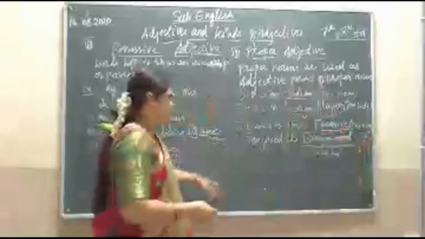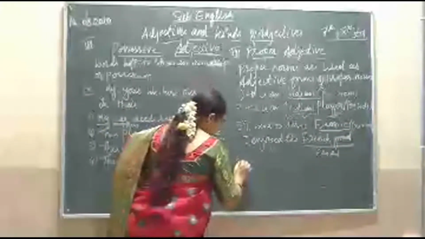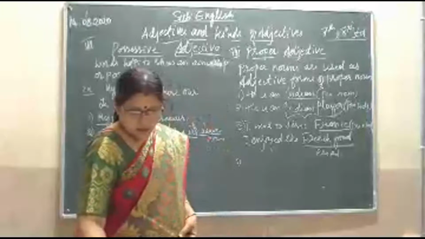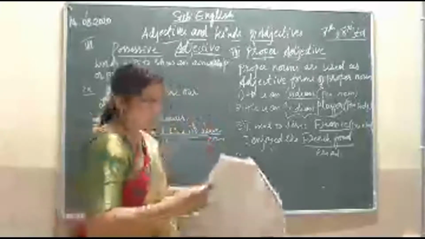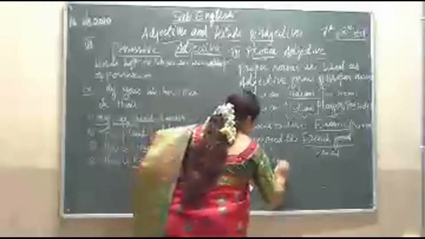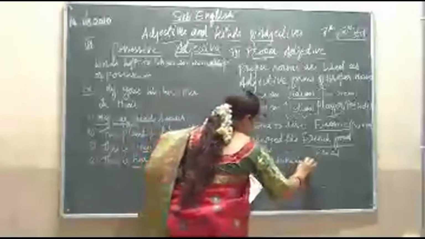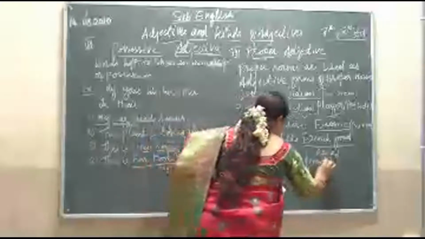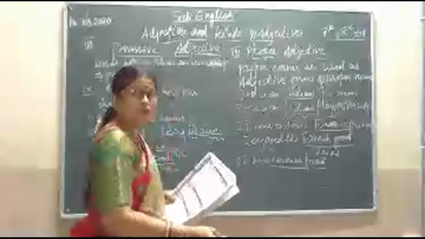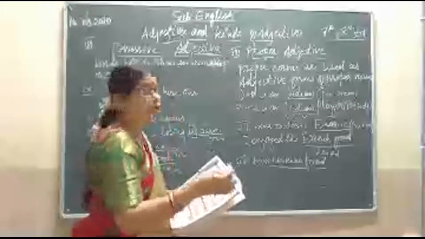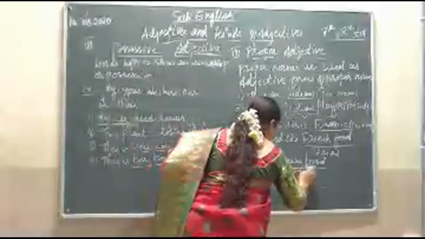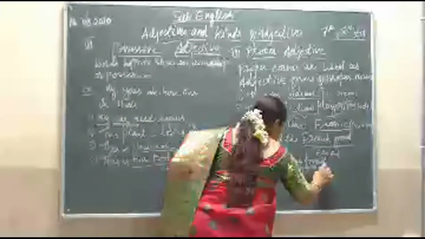So one more example I will be giving you here. That is, I love Chinese food. So here also, Chinese food. Chinese is a proper adjective, whereas food is a noun here.